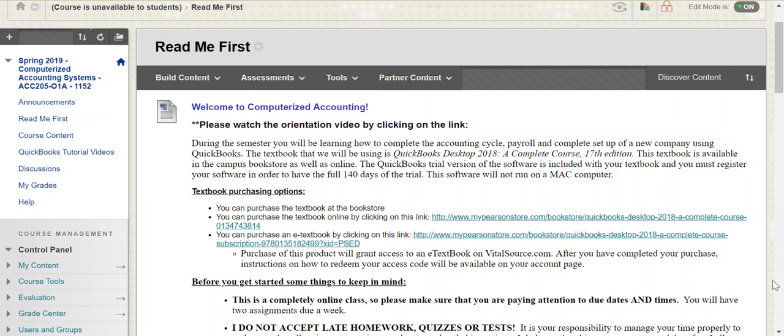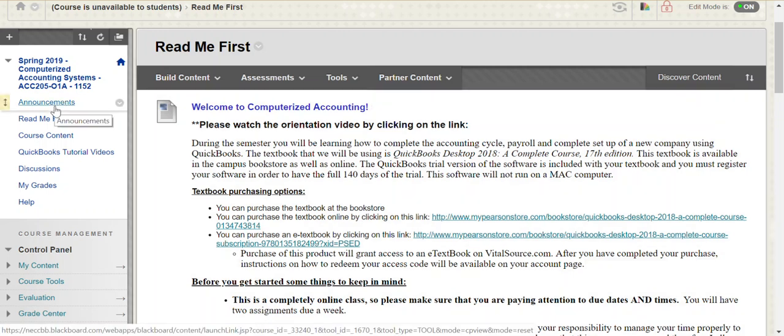So when you first log into Blackboard, it's actually going to bring you to this announcements page. At the start of every week, I'll be sending out an announcement through Blackboard that will be posted here and also get emailed to your NECC email address. And if you've downloaded the free Blackboard app for your phone, it will actually give you that announcement right on your phone as well. So I strongly recommend downloading that app if you haven't done so already. And in this announcement, I'll remind you of what's coming due in that upcoming week, any other reminders and announcements that are important for me to share with you.